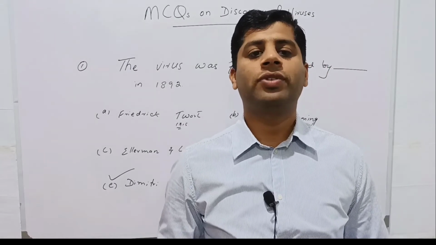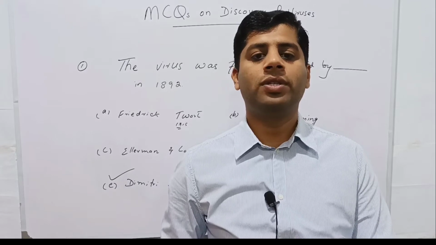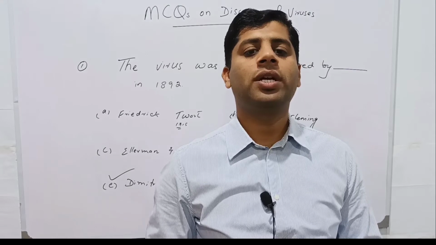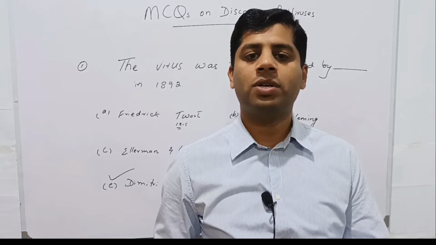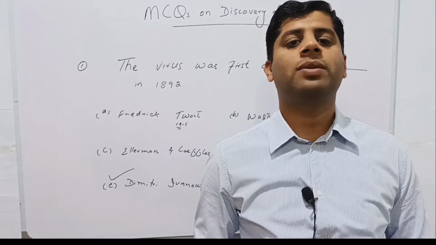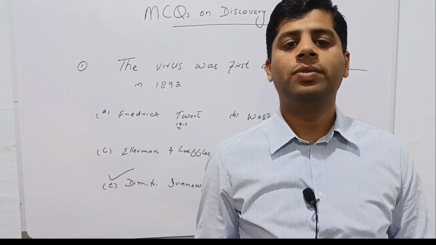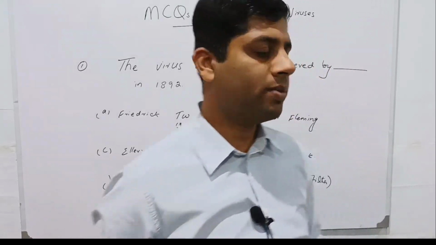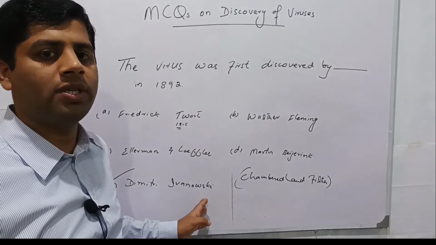Still the filtrate was infectious and it infected the healthy tobacco plants when they were applied with this filtrate filtered through the Chamberlain. So the scientists came to the conclusion that this was some filterable substance, not bacteria, because bacteria cannot pass through a filter or filter paper. So this agent was first discovered by Dimitri Ivanovsky in 1892. Thereafter, Martin Beijerink named this infectious agent as virus. So the correct option is Dimitri Ivanovsky, the scientist who for the first time discovered the virus.